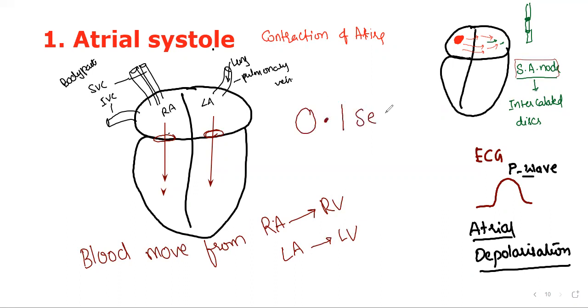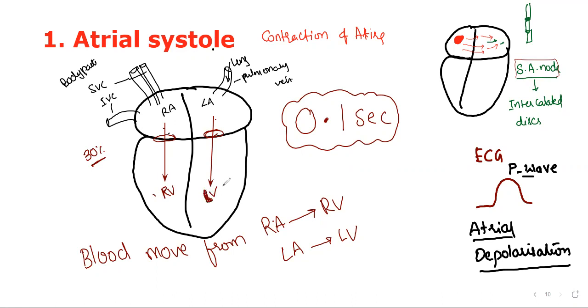Atrial systole will take about 0.1 second. Due to the contraction of atria, 30% of the blood flow will occur from right atria to right ventricle and left atria to left ventricle. What is this 30%? I'll say in the end.